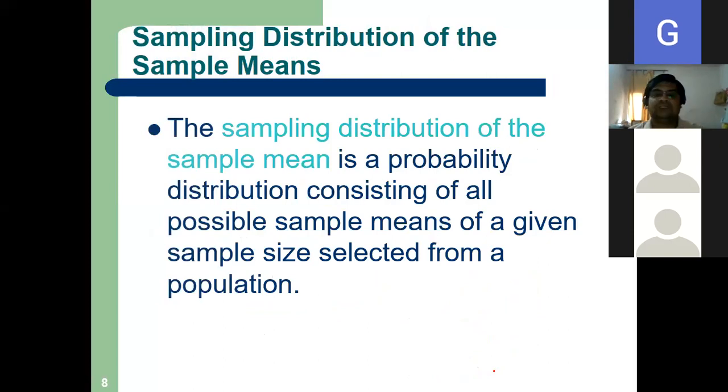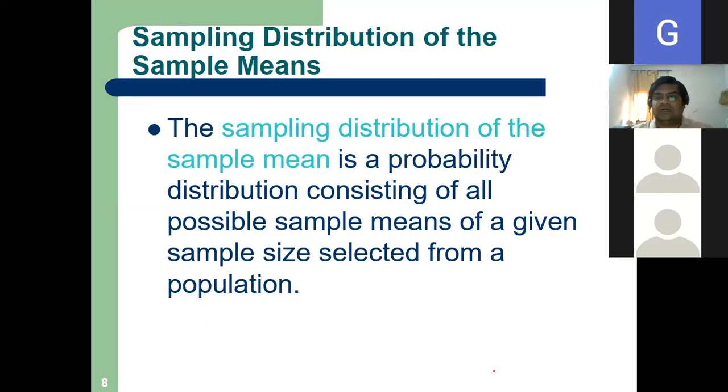Now we will discuss a very important concept. Even if you understand a little bit, that is also good. Sir, if sampling error gets 0, then what will it be? Then your sample and population both are the same.